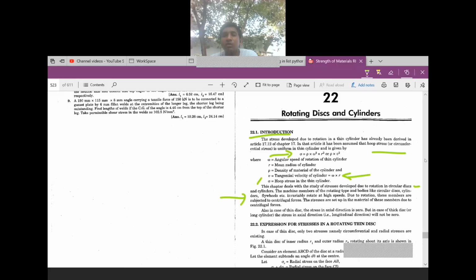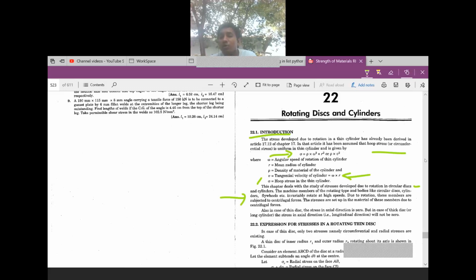Also, in case of a thin disk, the stress in the axial direction is zero. If you consider a thin disk, the stress in the axial direction is zero, but in case of a thick disk or long cylinder, the stress in the axial direction will not be zero.